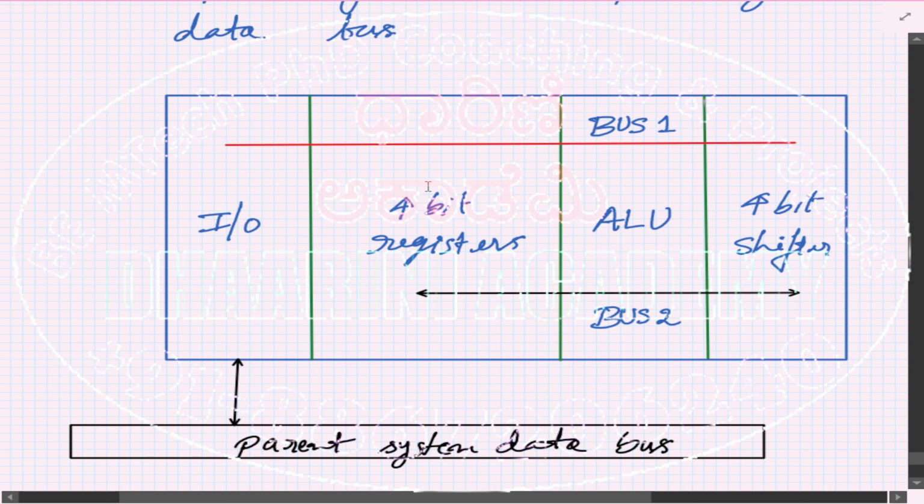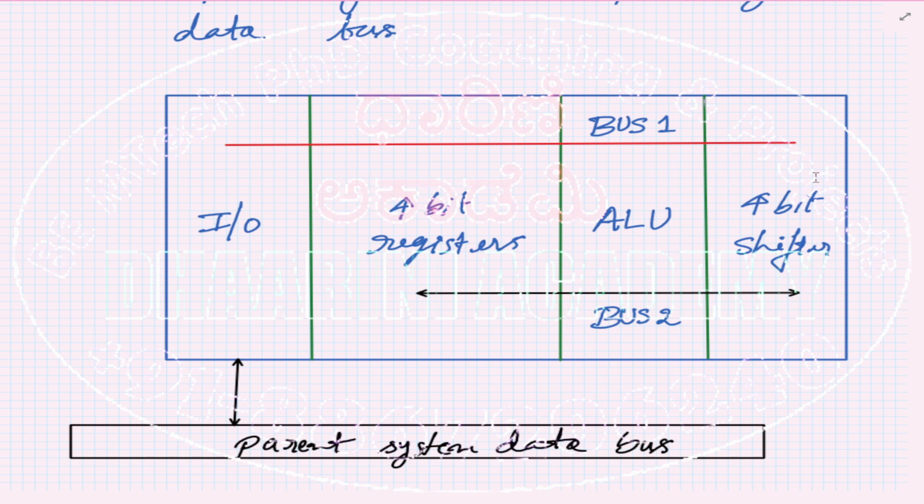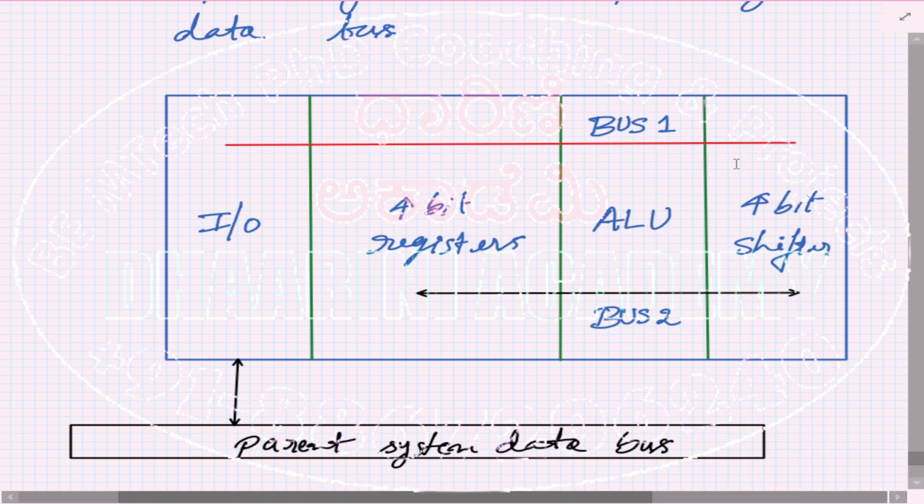Leftmost part is IO, then you have a 4-bit registers, then you have ALU followed by the 4-bit shifters. Instead of showing separate block diagrams, we wrote all at once like this. Now you can see that the IO has an access for control lines. 4-bit access has two control lines on the left as well as right. ALU uses two control lines, and the top you have power supply, bottom you have the data bus. That's bus number 2. And the same thing is applicable for a 4-bit shifter with one control on the left side.